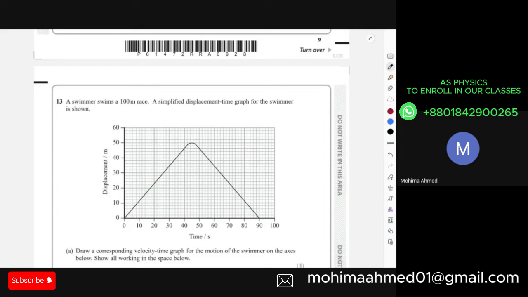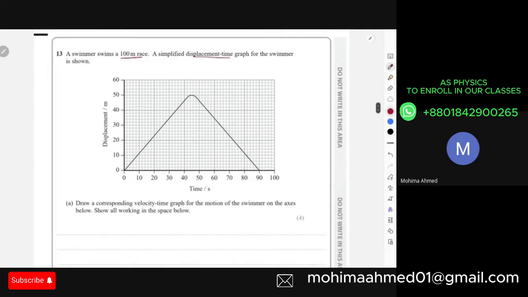Assalamualaikum everyone. In the last class we completed up to question 12, so we're going to start with question 13. Question 13 is I think about your kinematics, right? A swimmer swims a 100-meter race. A simplified displacement time graph for the swimmer is shown. This is a simplified displacement time graph.